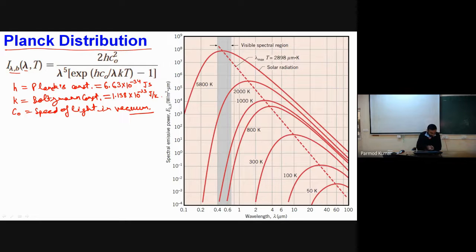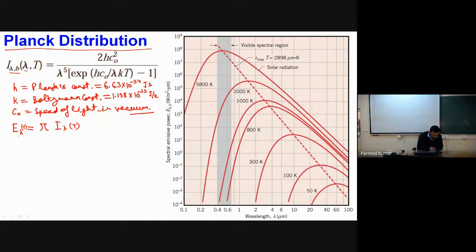Now we have seen yesterday that if we do not have any directional dependence, then the spectral emissive power E lambda I can write as nothing but pi times I lambda. Over here T is also a function, because it depends upon the surface temperature.